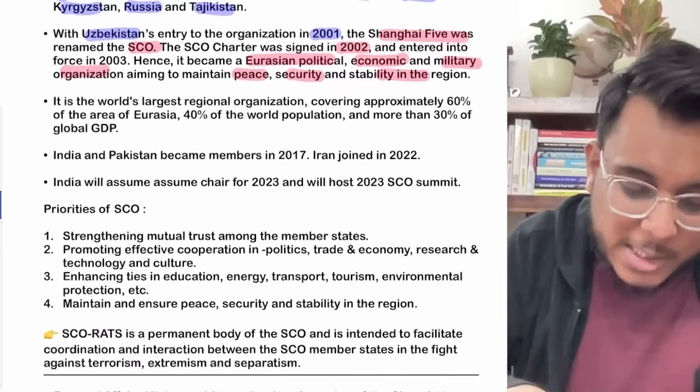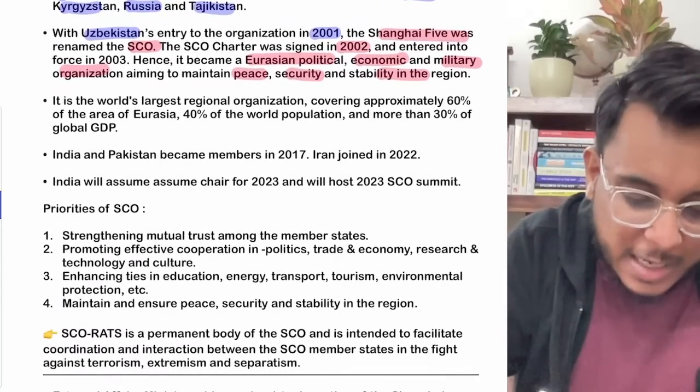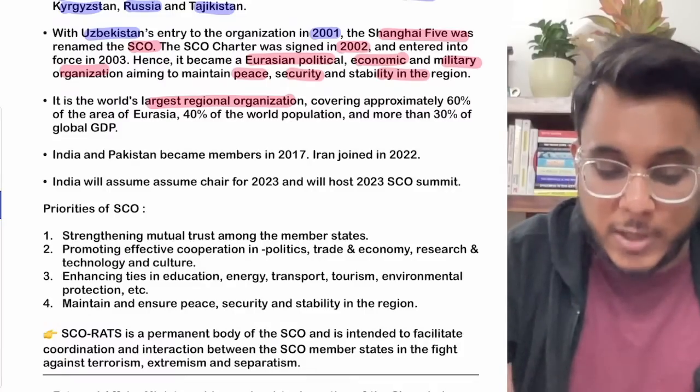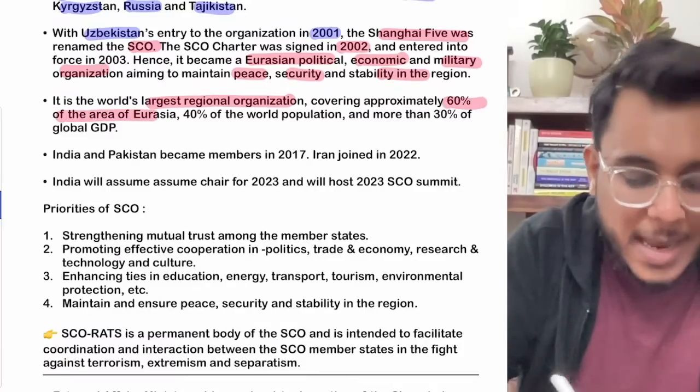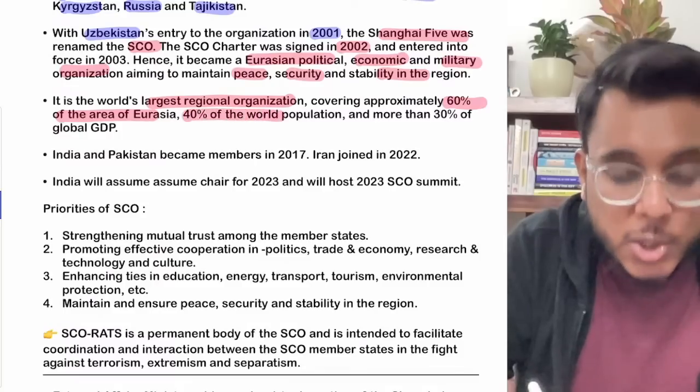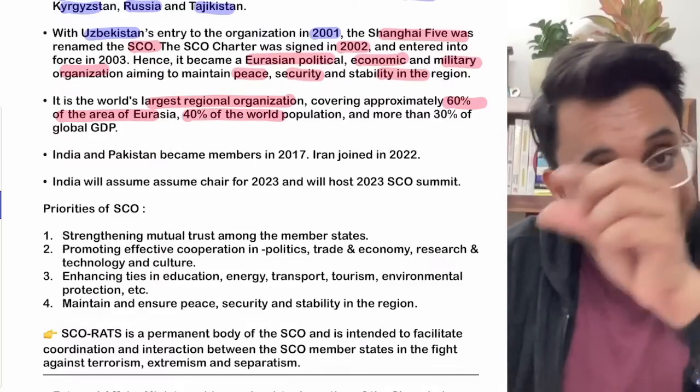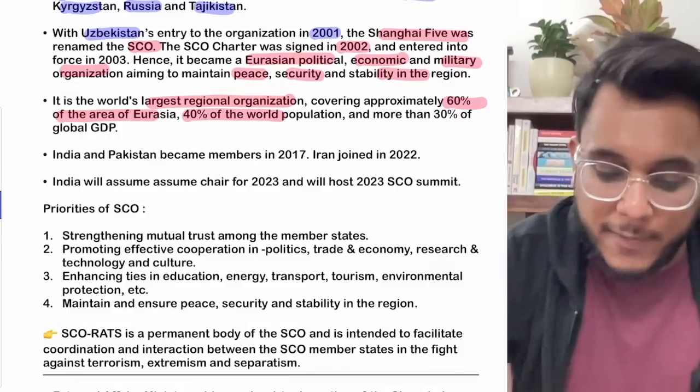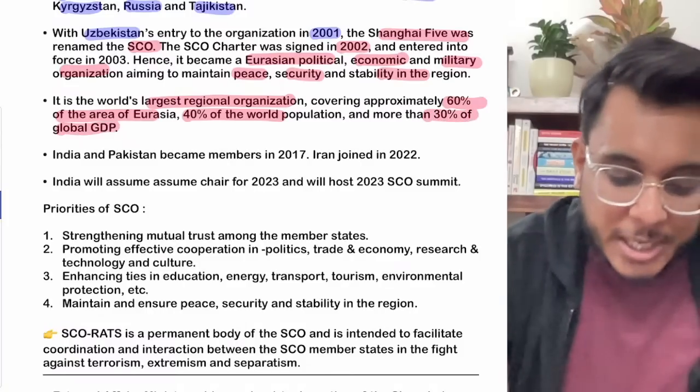When we talk about the SCO, guys, today it is the largest regional organization. For example, it covers 60% of the area of Eurasia. 40% of the world population is covered, because China, the most populous country, is part of it. More than 30% of the global GDP is covered.